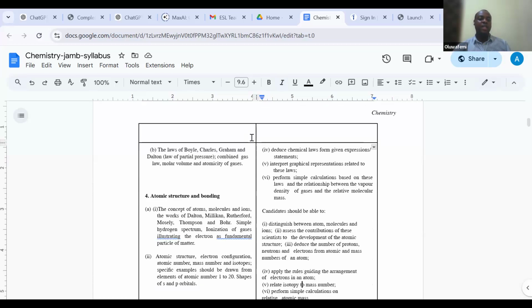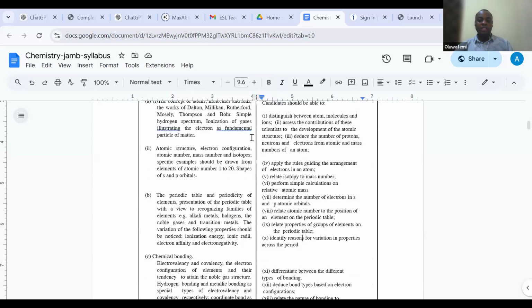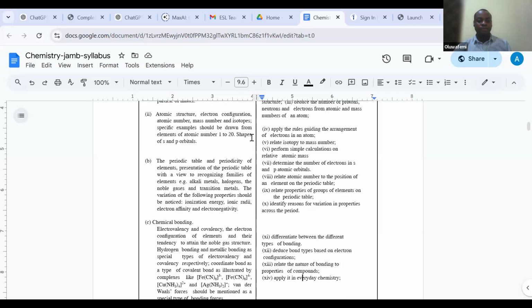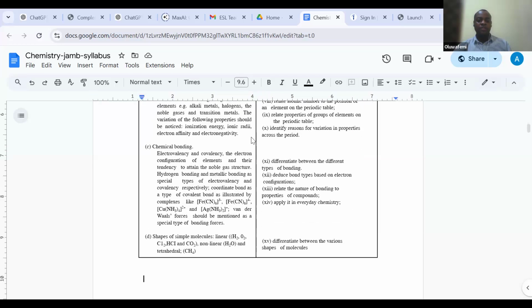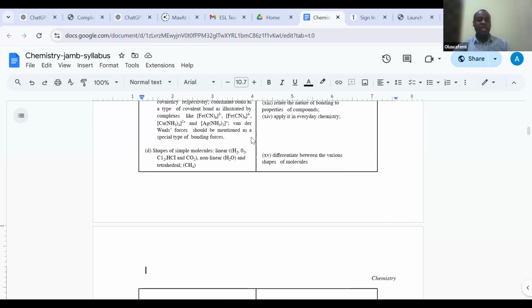And thereafter, we'll be looking at atomic structure and bonding, another very interesting topic. Under this, we have so many things to consider: chemical bonding, the periodic table, atomic structure, and the shapes of simple molecules, that is the linear, the non-linear, the tetrahedral, and so on.